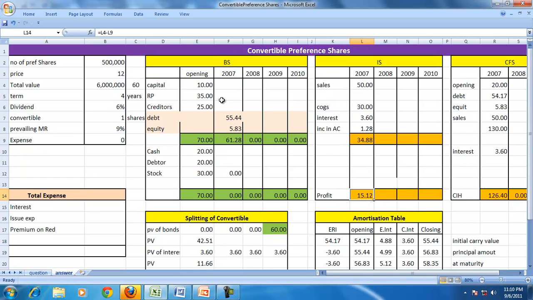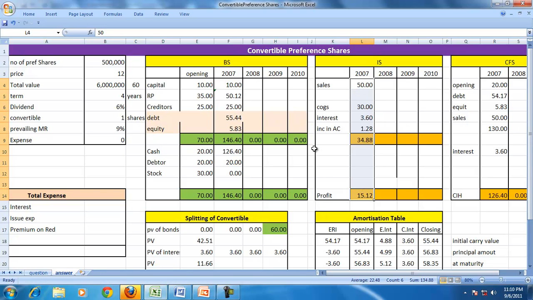So what to do with the profit? If no information is given, we include the profit in the retained profit, and the closing cash in hand will appear on the balance sheet. No change in the capital, no change in the creditor, no change in the debtor, so the balance sheet tallies. So the profit of the company is 15.12 if we are using split accounting.